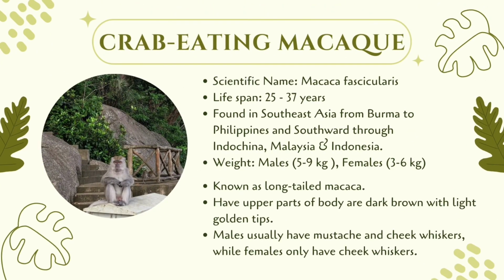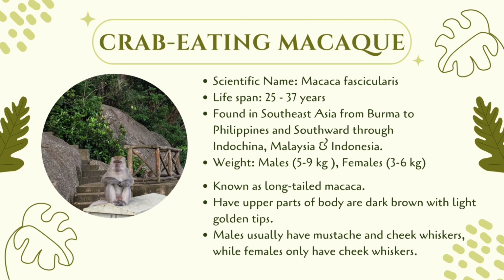For the crab-eating macaque, their scientific name is Macaca fascicularis. Their lifespan is about 25 until 37 years. They are usually found in Southeast Asia from Burma to Philippines and southward through Indochina, Malaysia, and Indonesia. The weight for the males is 5 until 9 kilograms, while for the females it is 3 until 6 kilograms. It is also known as the long-tailed macaque. The macaque has upper parts of the body that are dark brown with light golden tips. Males usually have a mustache and cheek whiskers, while females only have cheek whiskers.